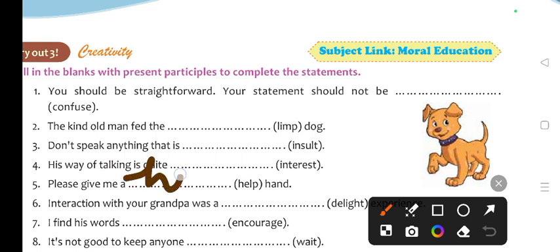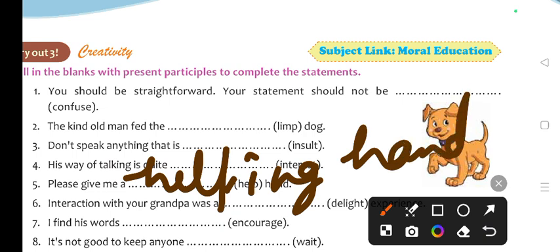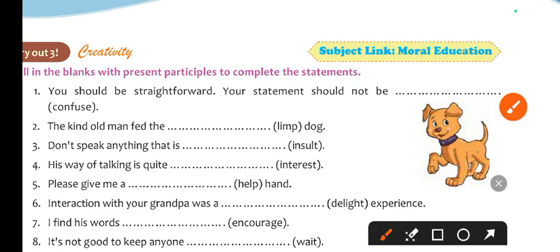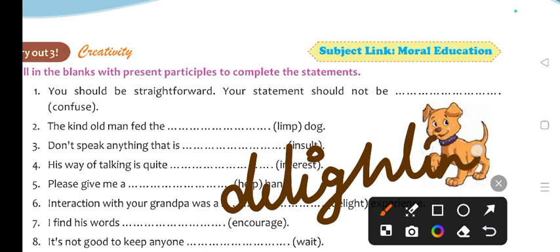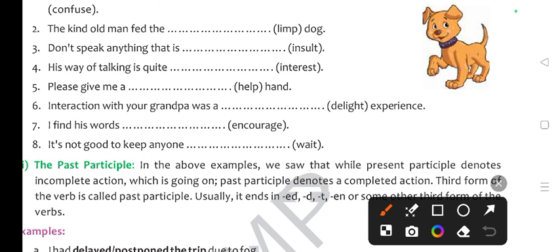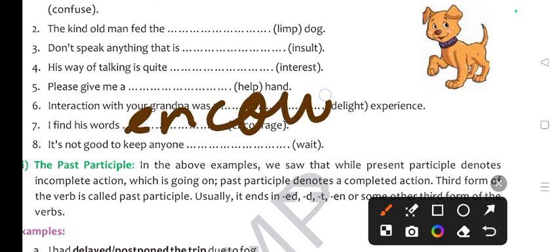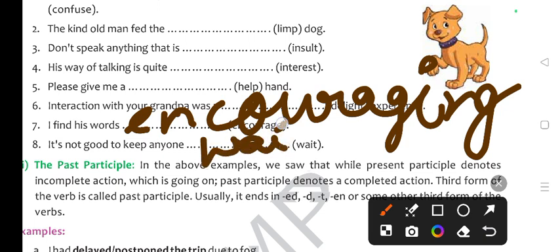Interesting. Quite interesting. Please give me a helping hand. Next, interaction with your grandpa was a delighting experience. Delighting experience. Okay. Now the next one. I find his words encouraging. Encouraging. Here all the verb plus ing form is working as present participle. It's not good to keep anyone waiting. Okay.